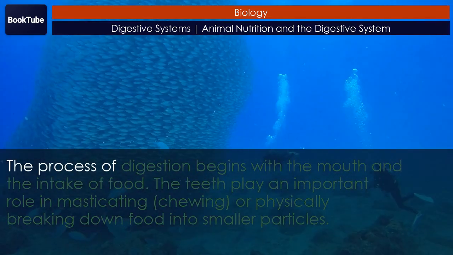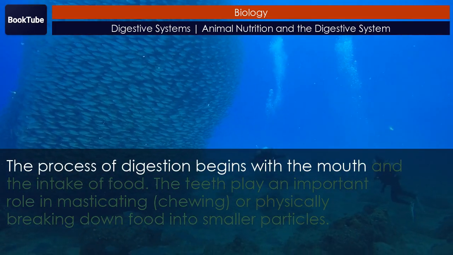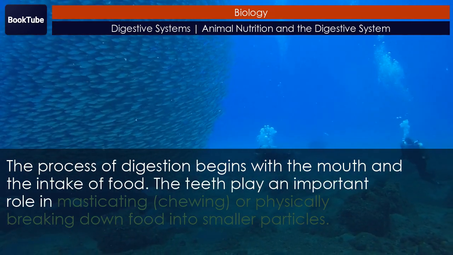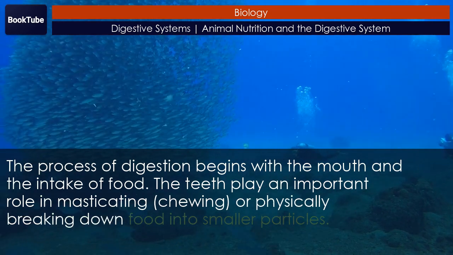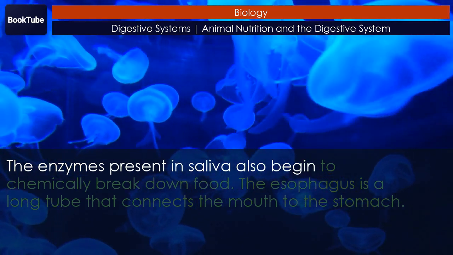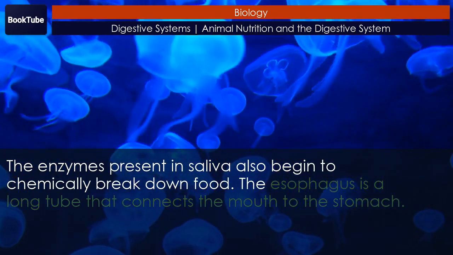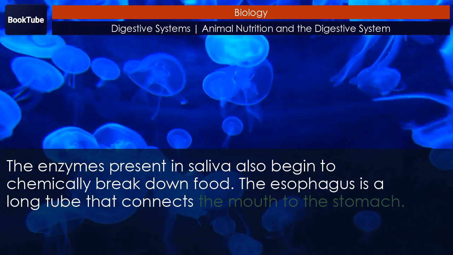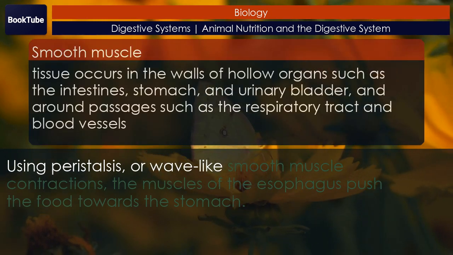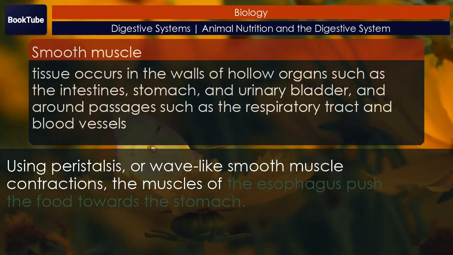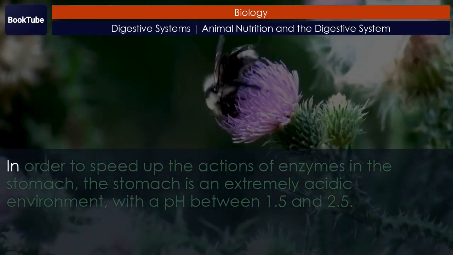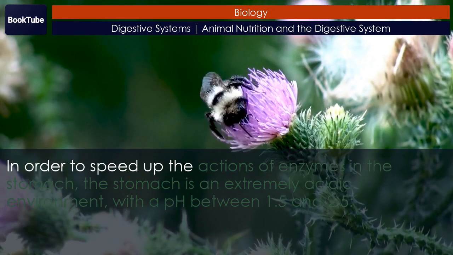The process of digestion begins with the mouth and the intake of food. The teeth play an important role in masticating, chewing, or physically breaking down food into smaller particles. The enzymes present in saliva also begin to chemically break down food. The esophagus is a long tube that connects the mouth to the stomach. Using peristalsis, or wave-like smooth muscle contractions, the muscles of the esophagus push the food towards the stomach, in order to speed up the actions of enzymes in the stomach.